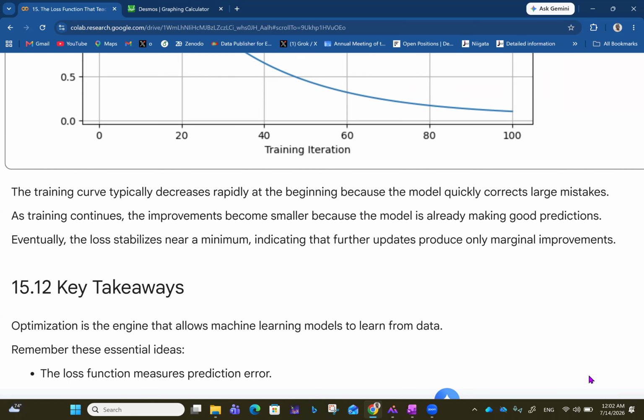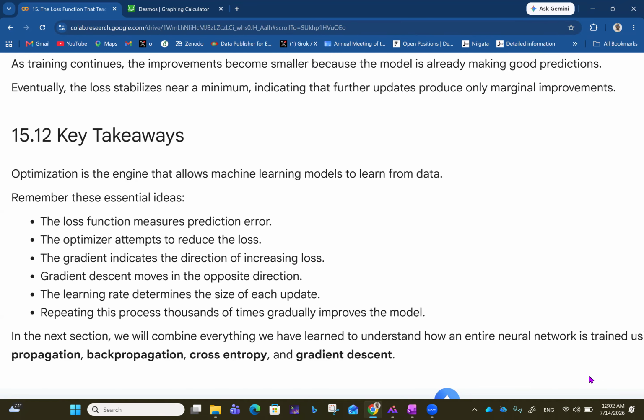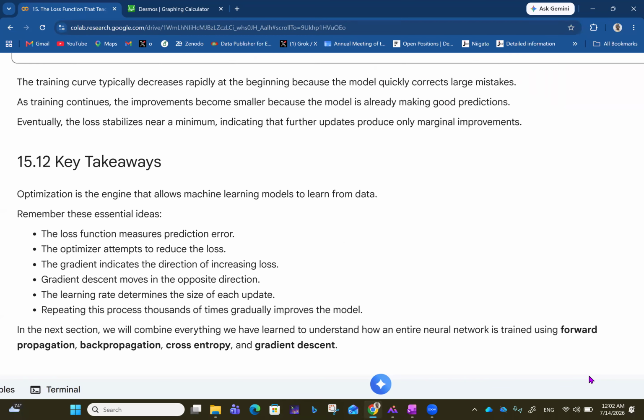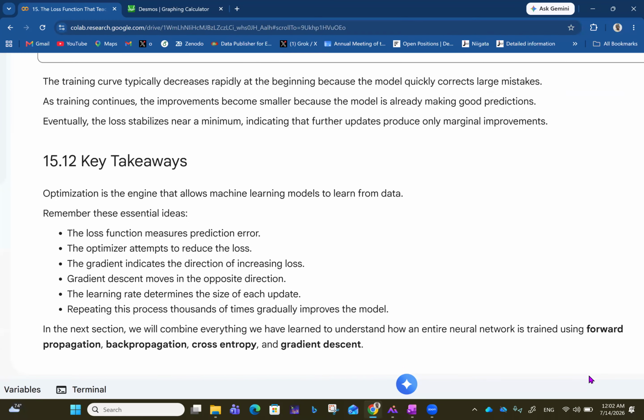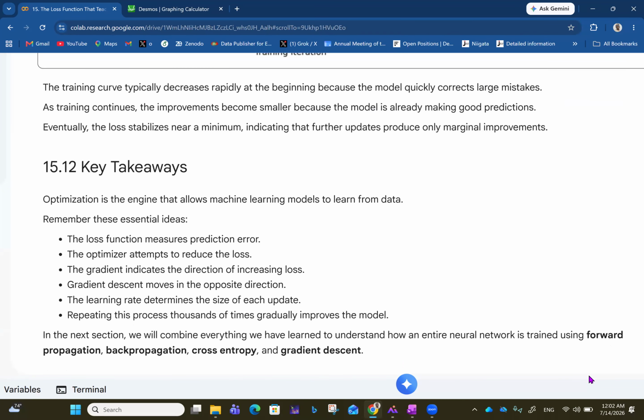So, as you get closer and closer to the minimum, like in the case of 3 the other time, you see that the updates only produce very tiny results as it approaches the minimum value you're looking for. So the key takeaway from what we have learned about the loss function is that optimization is the engine that allows machine learning models to learn from data.